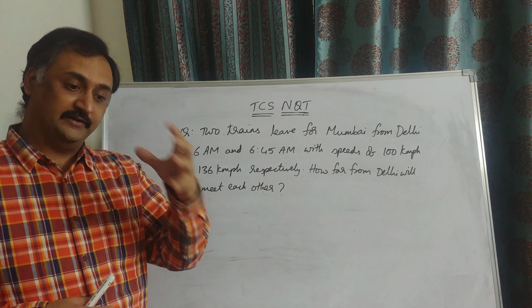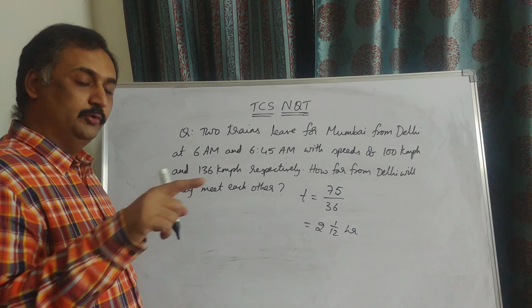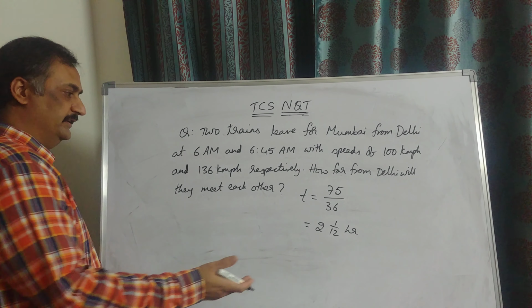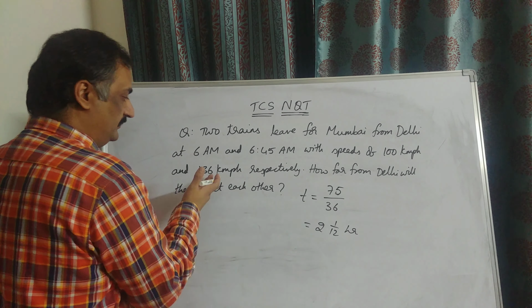So the time taken for them to meet is distance by speed. 75 kilometers of distance traveled by the first train by 36 kilometers per hour. This actually is 1 by 12 hours. That means the second train must travel for 1 by 12 hours to reach the first train. So in this time, the distance it travels will be the distance traveled by both of them when they meet each other. So 136 km per hour with 1 by 12 hours.